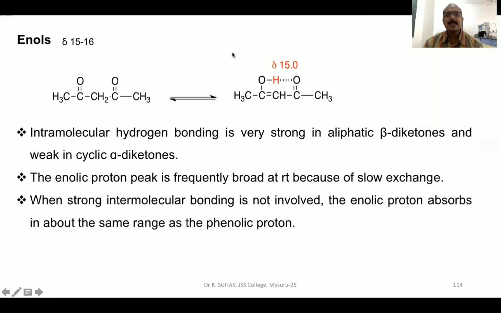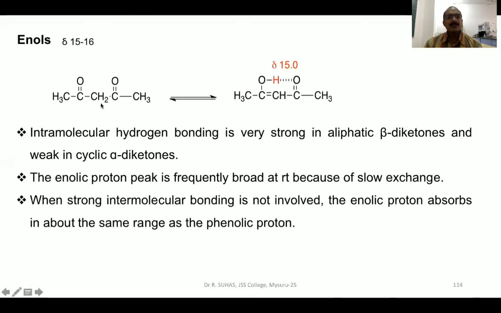The next case is enols. We know that en is double bond, ol is alcohol. So if a molecule contains a double bond and an alcohol, you call such compounds enols, whose delta value will be between 15 to 16. In this enol, there are two types, alpha diketone and beta diketone. In case of alpha diketone, there will not be much difference in the delta value, or I can say that the delta value will not vary very much. Whereas in the case of beta diketone, the value of delta will vary very much.